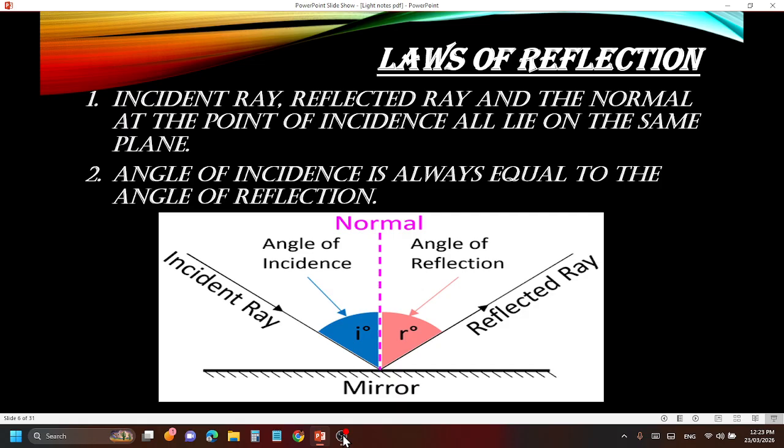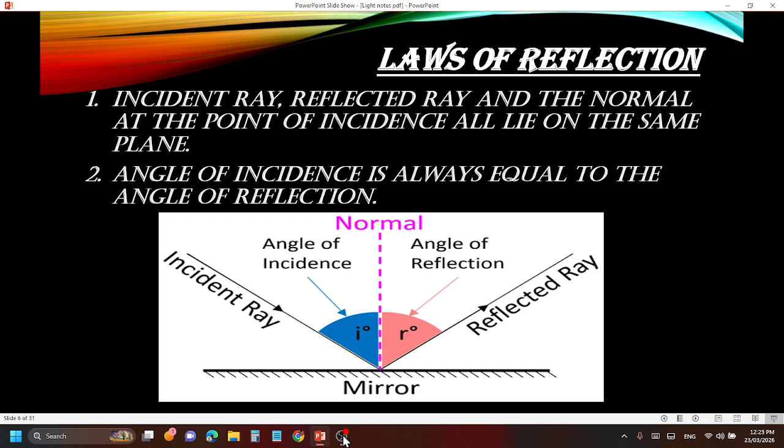The next law says that the angle of incidence is always equal to the angle of reflection. Now, what are the angle of incidence and the angle of reflection? You see the incident ray hitting the mirror and a normal drawn. The angle between the incident ray and the normal, listen carefully, is called the angle of incidence. It is represented with a small i. The angle of incidence is the angle between the incident ray and the normal.